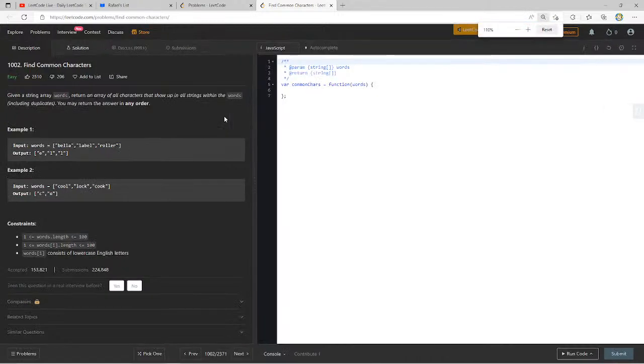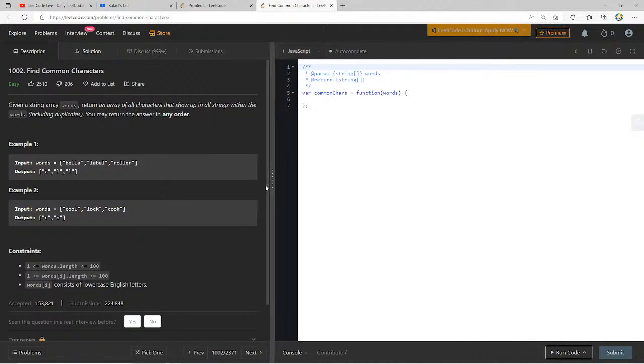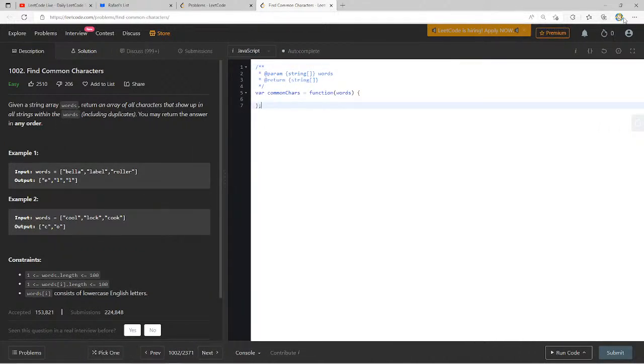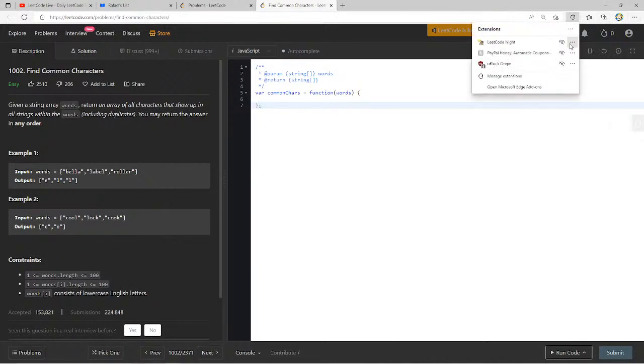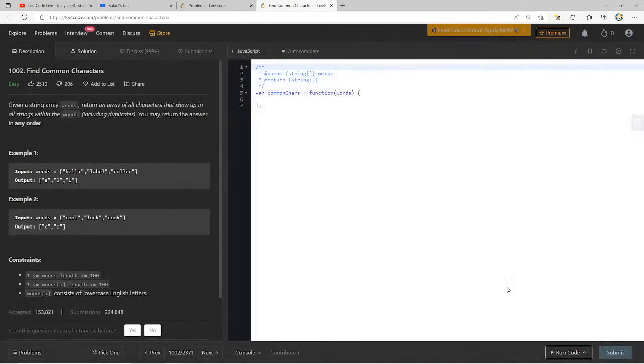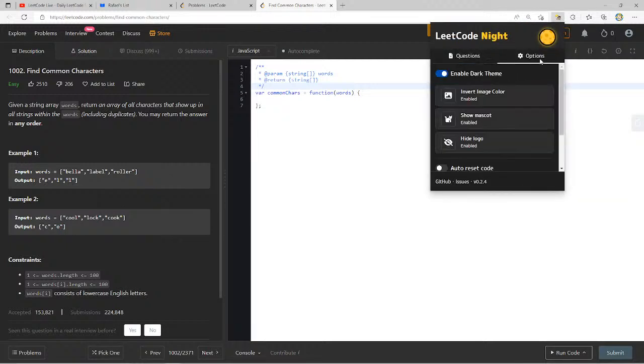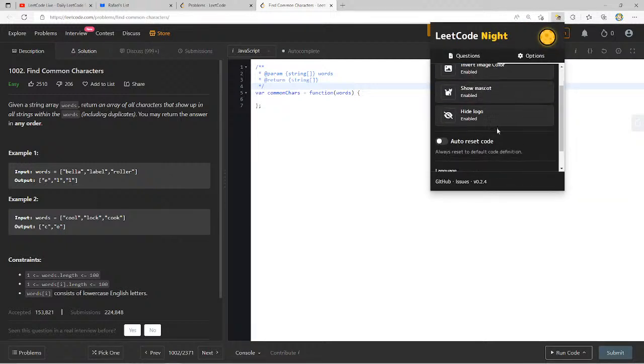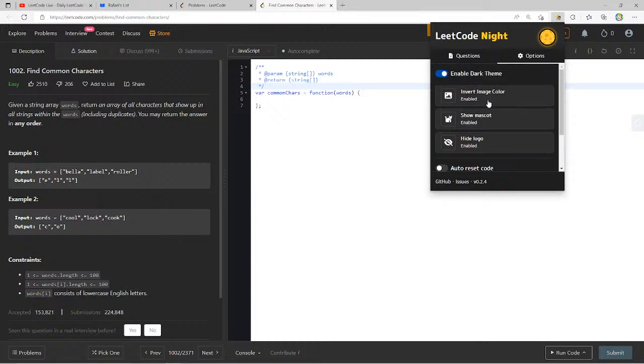And one thing I'm already realizing is, I think I need to enable this guy right here. Yeah, there you go. Let's refresh this again. Oh, we got our unofficial mascot back. Options: invert image color, hide logo, show mascot, enable dark theme.